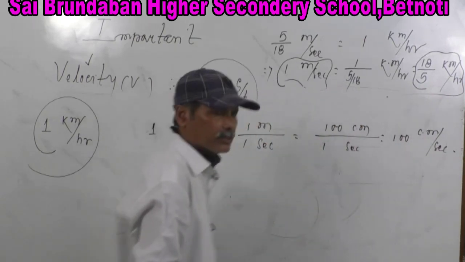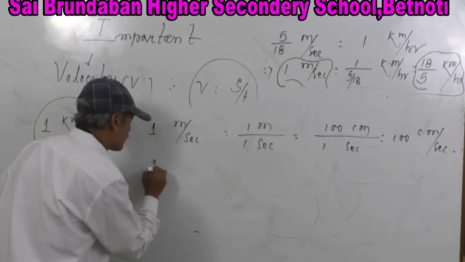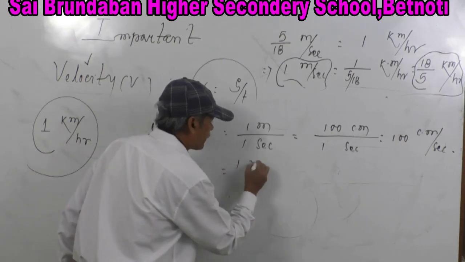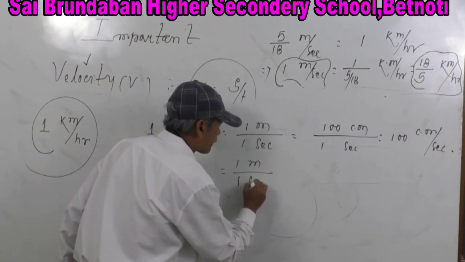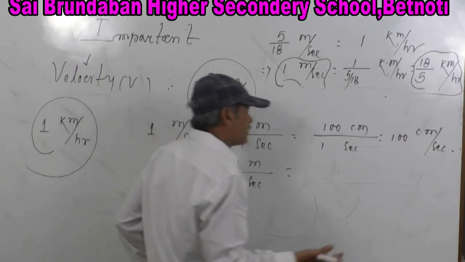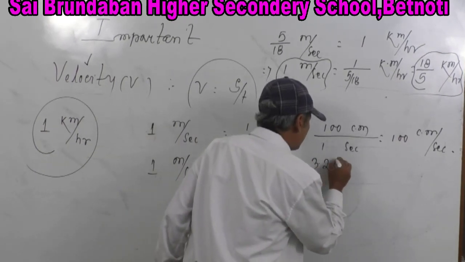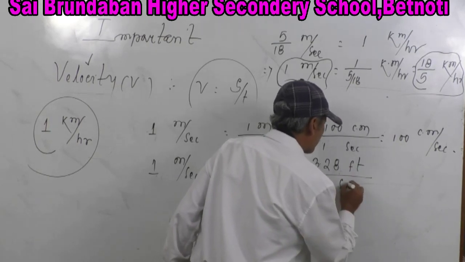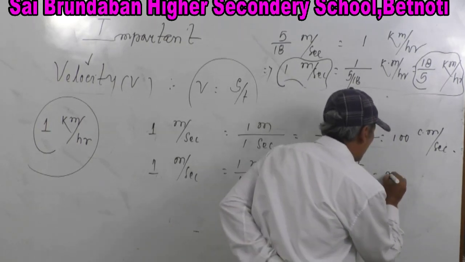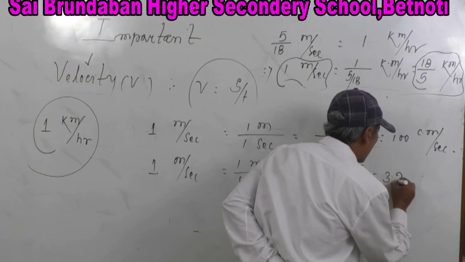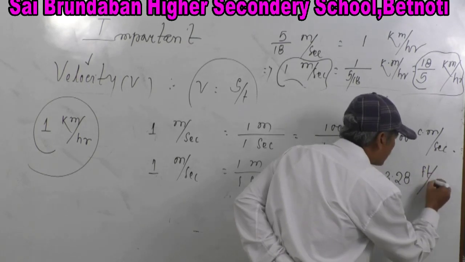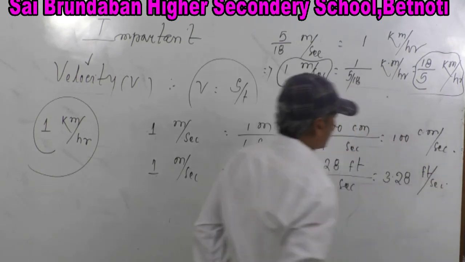Over. In a similar way, you can also transfer 1 meter per second is equal to 1 meter by 1 second, is equal to 1 meter, which is how much feet? 3.28 feet per 1 second, which is equal to 3.28 feet per second. Finish.